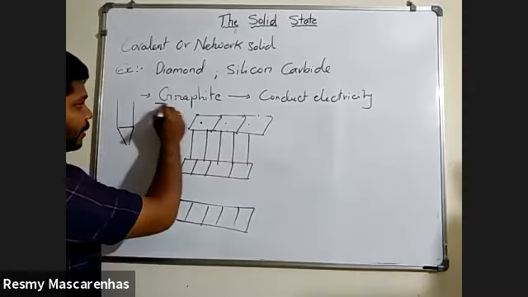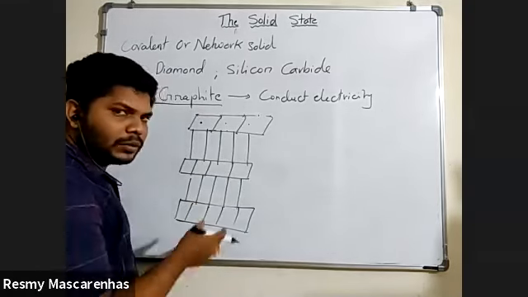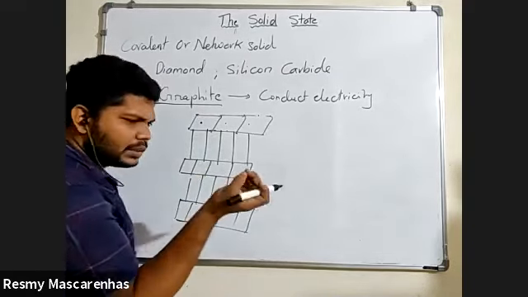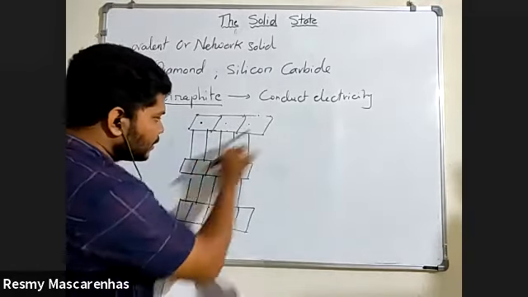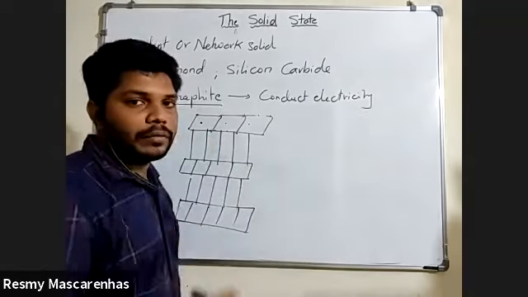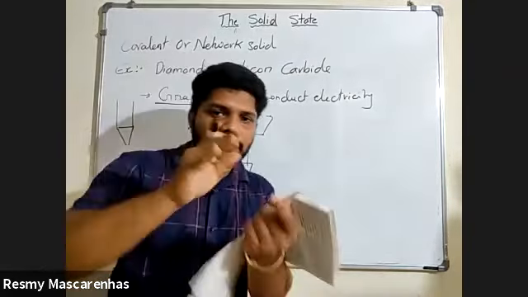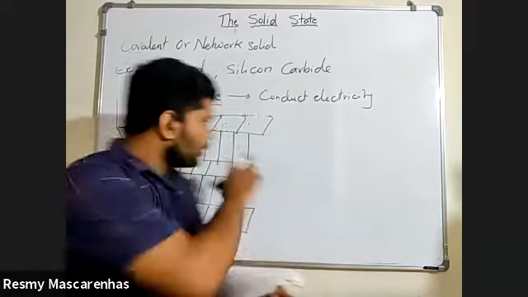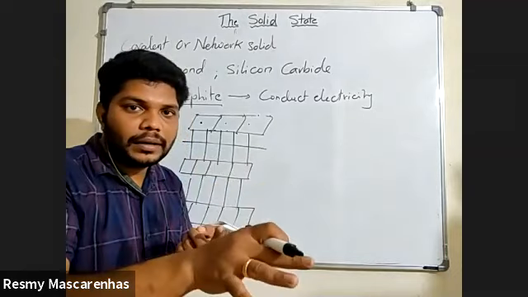Okay, I'm talking about graphite. These are attached in the sense that you cannot see it, but the distance between them is very small, and so both the layers are held together by weak van der Waals forces. That weak van der Waals force is so weak that if you just do like this, that bond will break, meaning that force will break. Because of that,